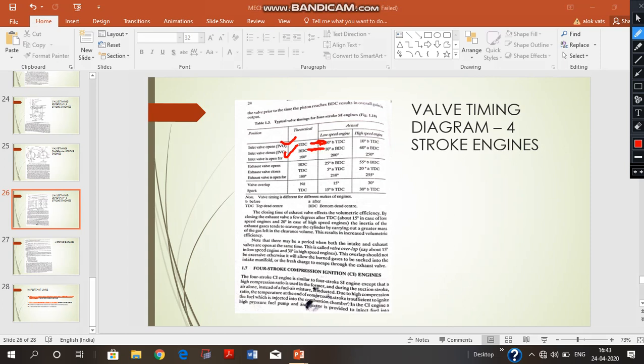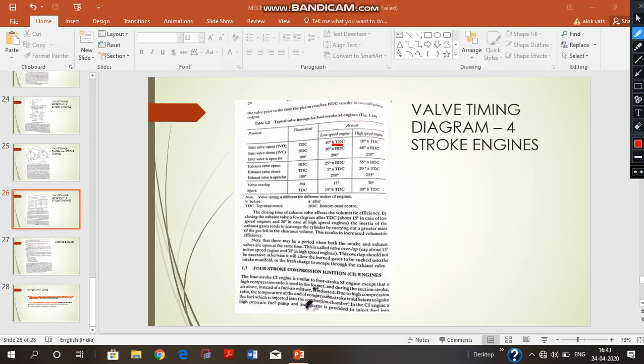Ideally the inlet valve should open at TDC and should get closed at BDC. But what happens exactly now is that there is a difference in the valve timing, the valve opening depending upon the speed of the engine.